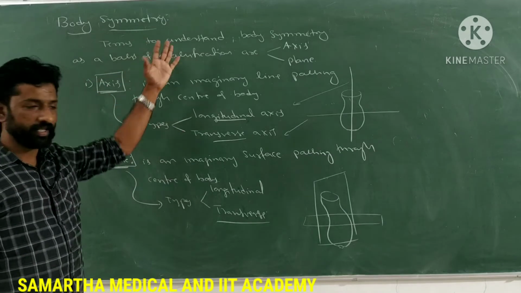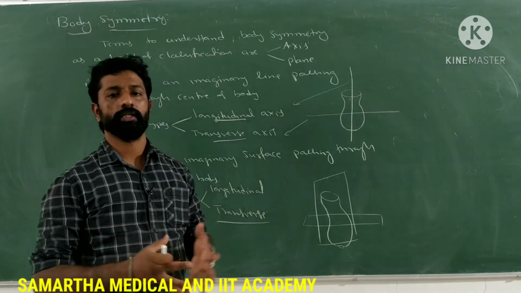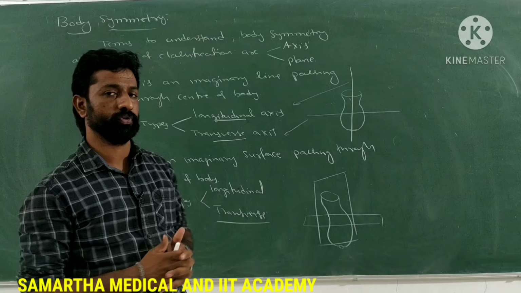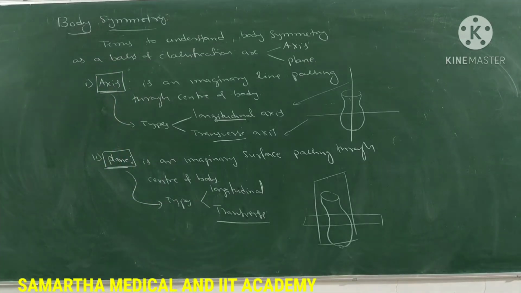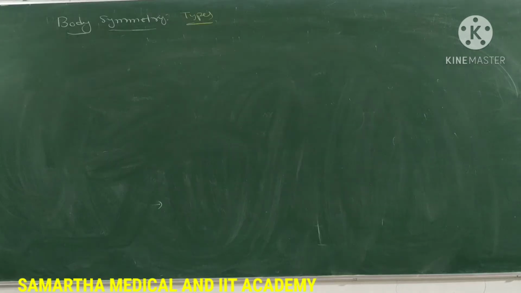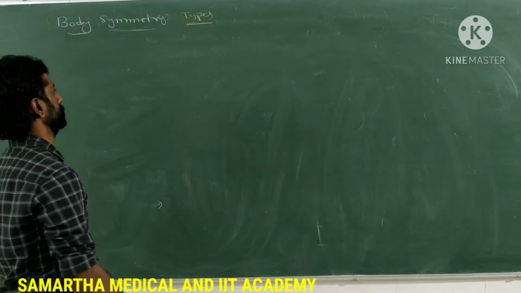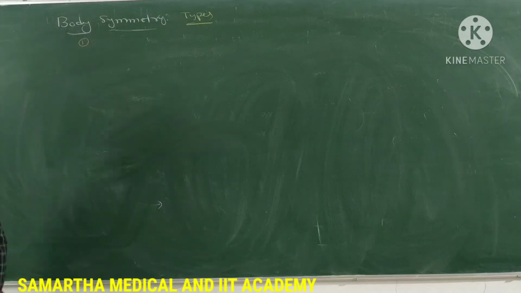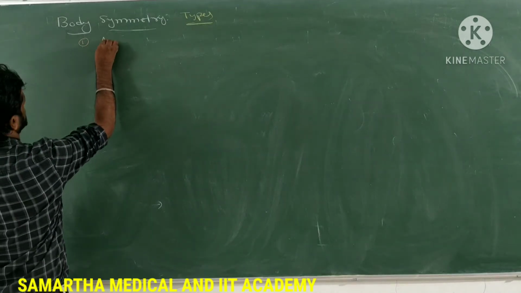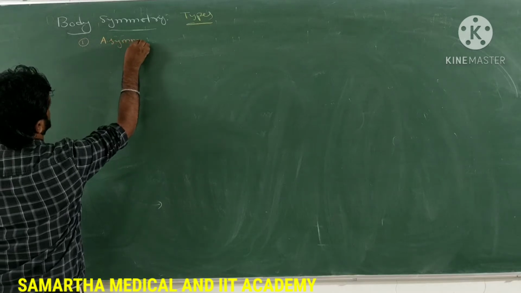So based on these two, let us understand which types of body symmetry can be observed in animals. Make a note of these points now. So what are the types of body symmetry in animals? Those types are, the first one is asymmetry.